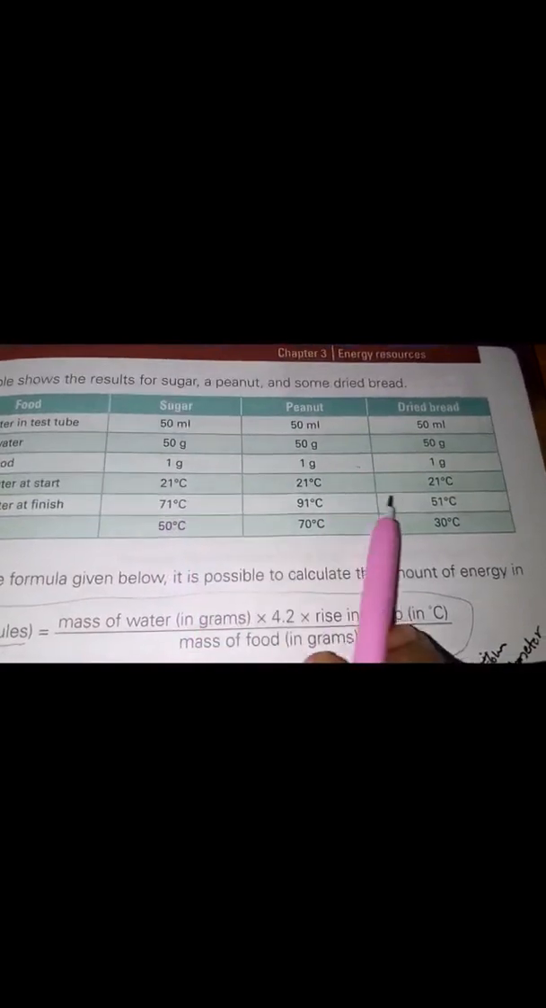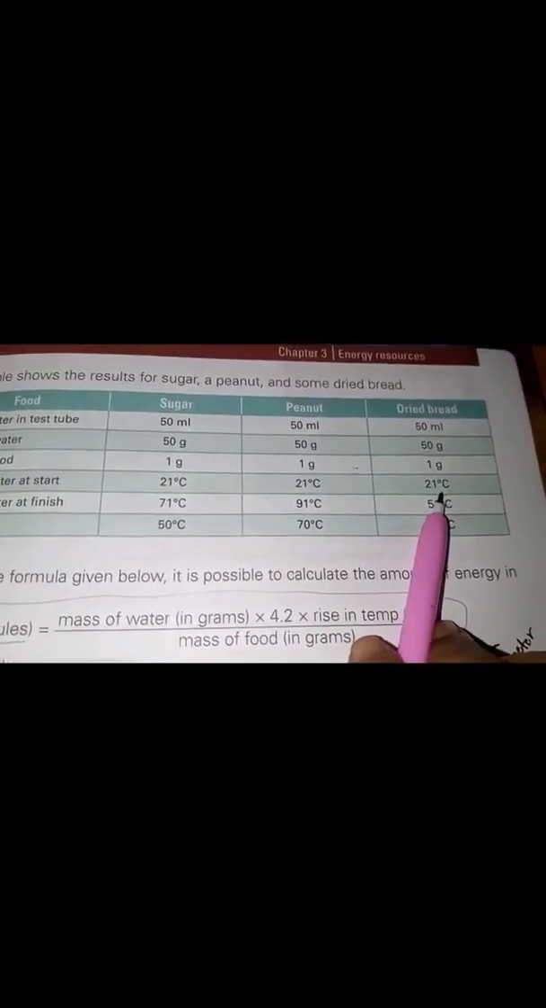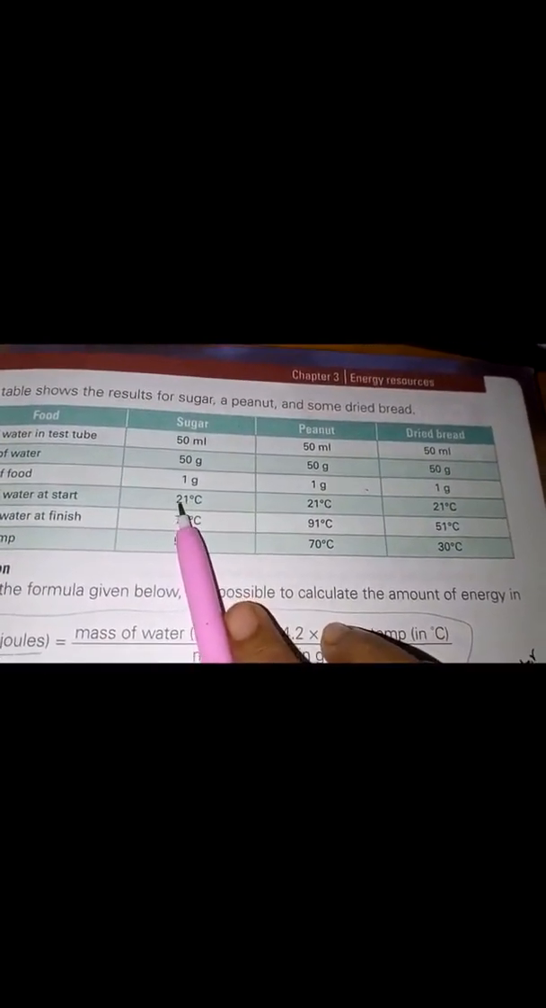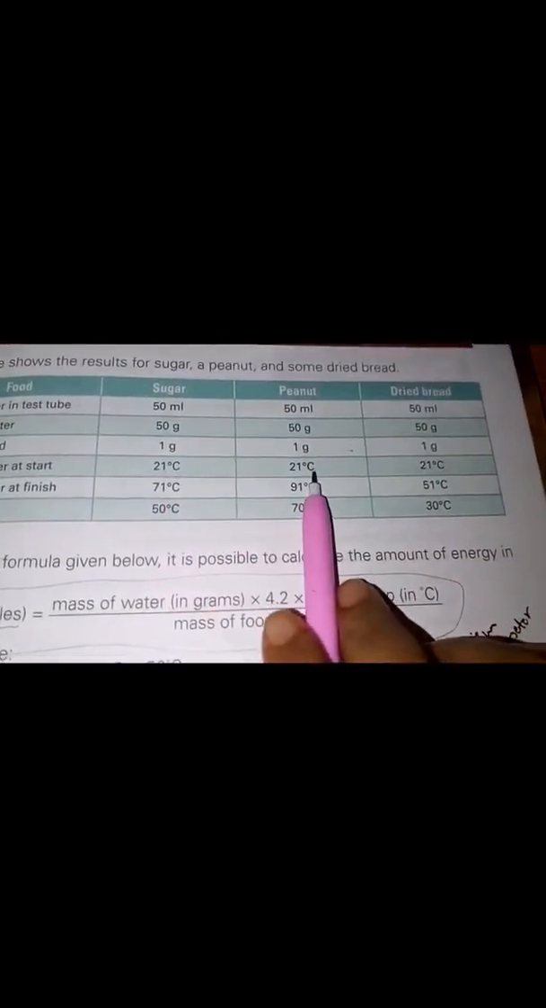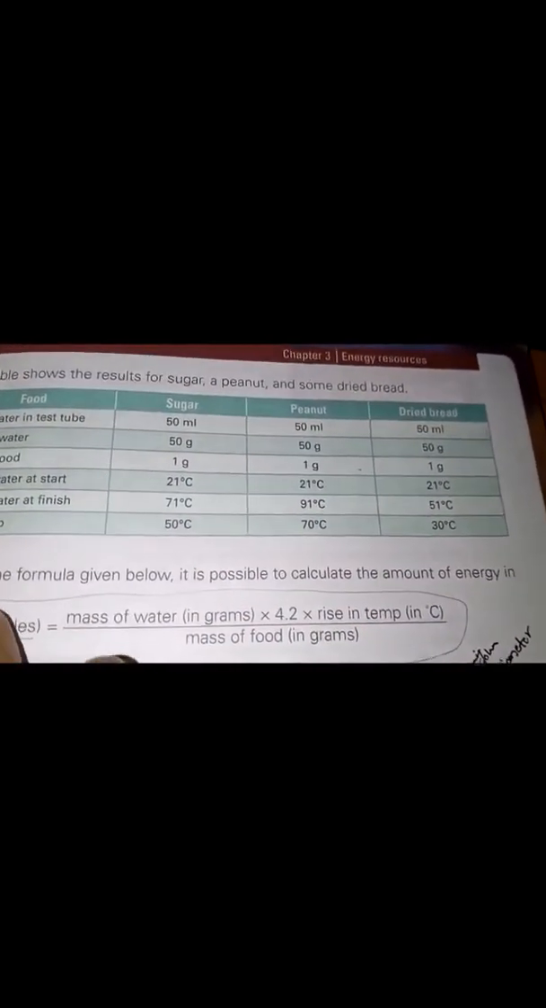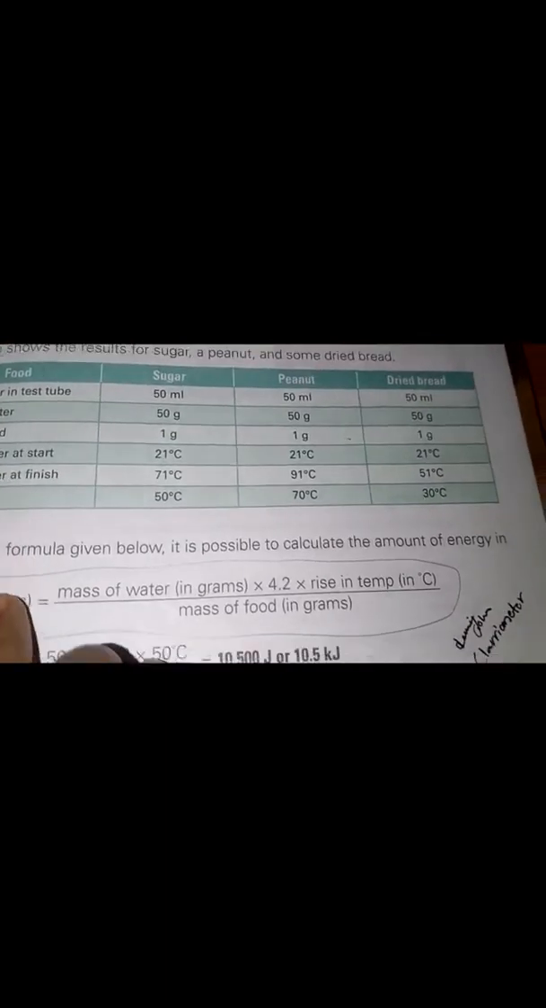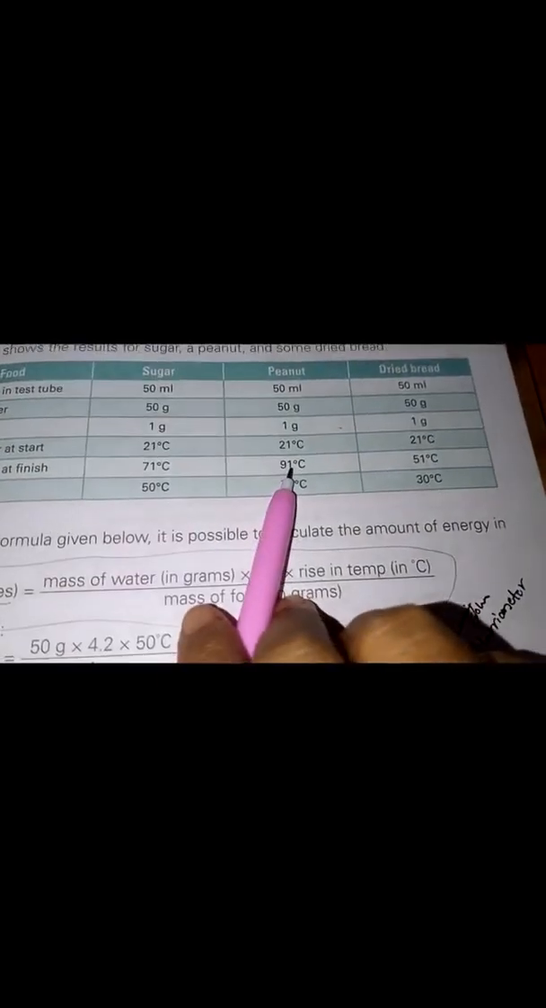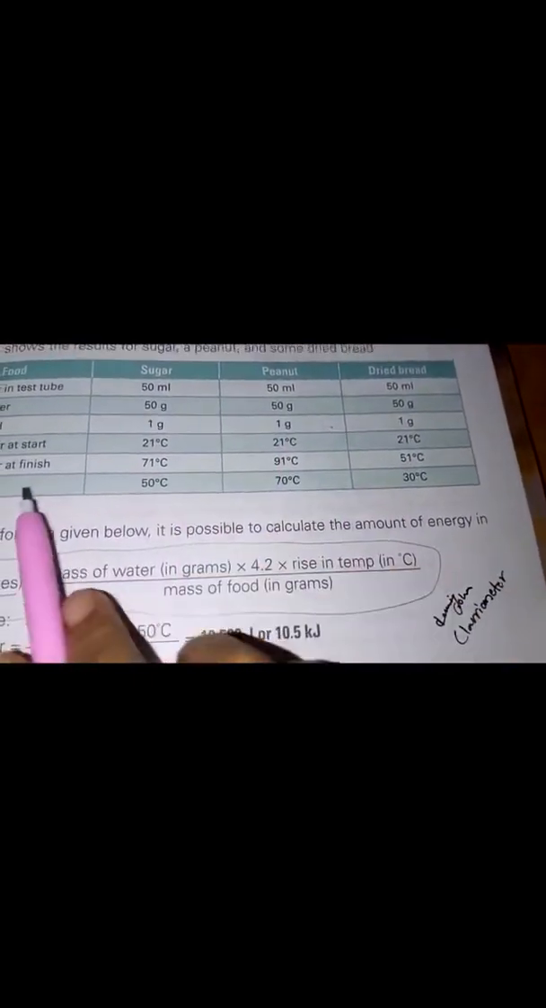In the beginning obviously the temperature was at room temperature. They had not lit the flame, so the food stuff was not burning, the sugar was not burning, the peanuts were not burning, the dried bread was not burning. Therefore the temperature was the room temperature, which was 21 degrees Celsius. Then they started to heat up the water, and when all of the food was completely burned, they found out that temperature had risen till 71. Here it was 91, here it was 51. So the rise in temperature was from 21 to 71.